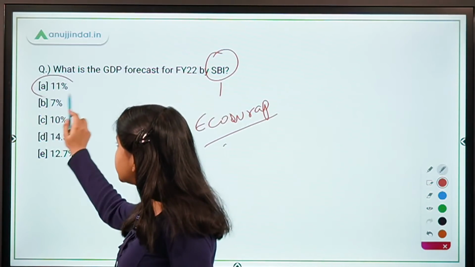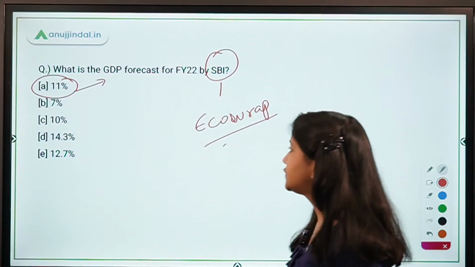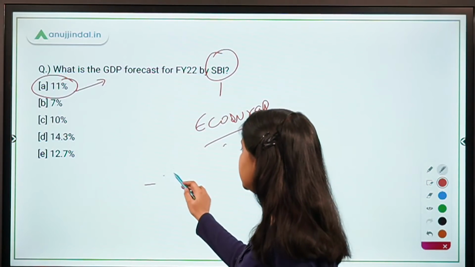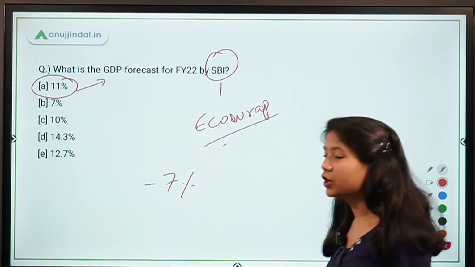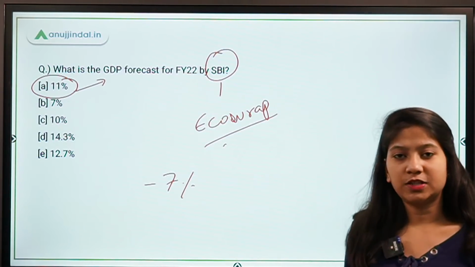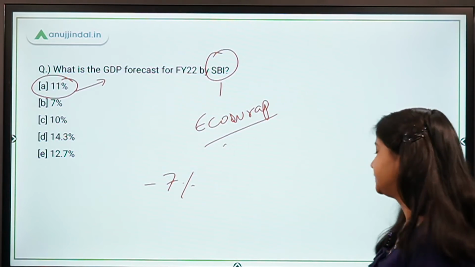Absolutely right. So 11% is the GDP forecast for the upcoming year and minus 7% is the GDP contraction rate forecasted by SBI for the current fiscal year.